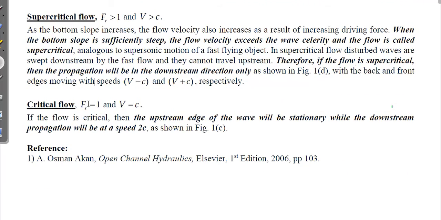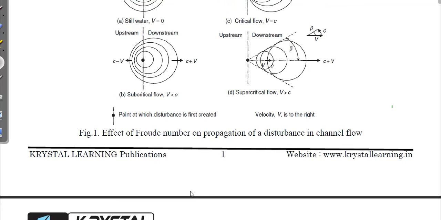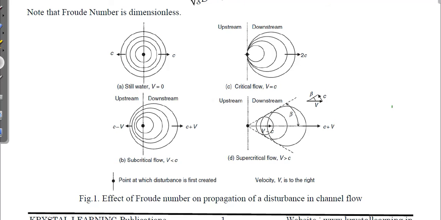Third case is critical flow. In critical flow, the velocity of the river becomes equal to the disturbance propagation velocity C. The upstream edge of the wave will remain stationary, while the downstream propagation will be at a speed of 2C. Whatever the upstream edge means, you have thrown a pebble or stone here, and you see the disturbances traveling in the forward direction, and the upstream or back edge of the disturbance remains stationary.